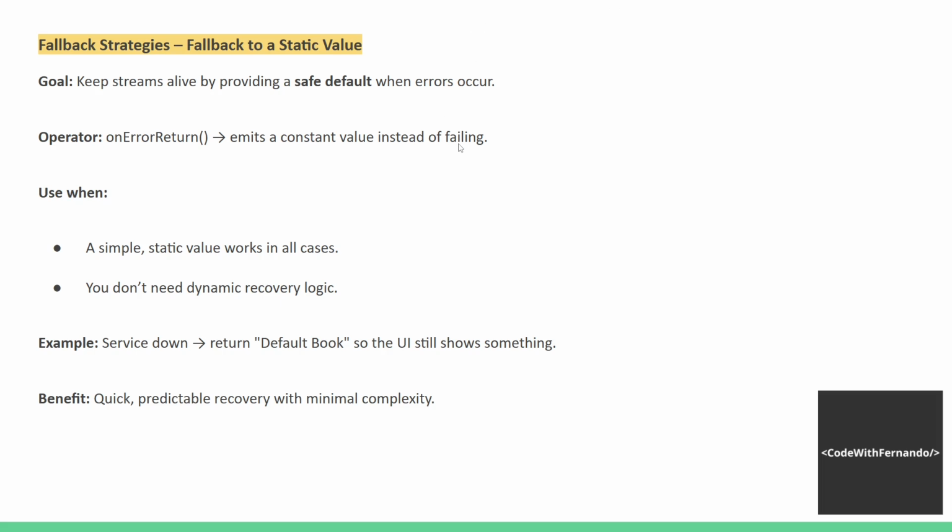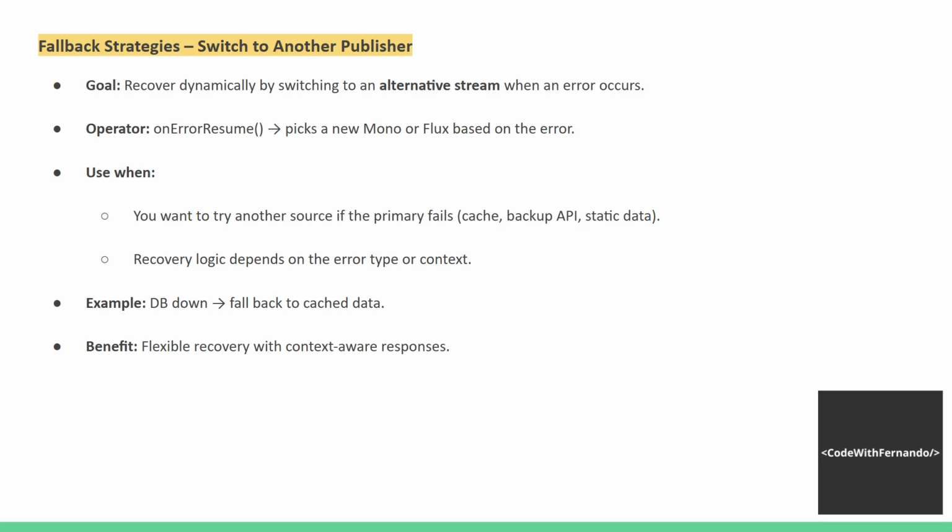Okay, when to use this operator? It's a simple static value that works in almost all cases. You don't need dynamic recovery logic. Example: a service is down, return a default book, so the UI still shows something. Okay. Benefit: quick, predictable recovery with minimal complexity. So it's not that complex to implement. Sorry. Let's continue with the other one.